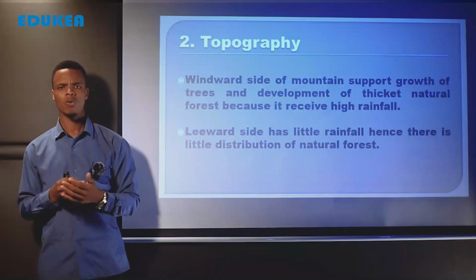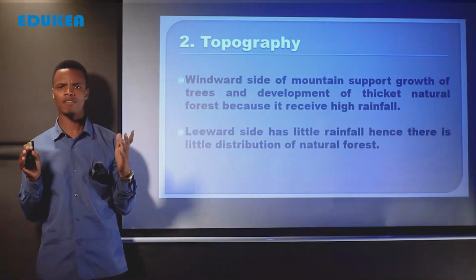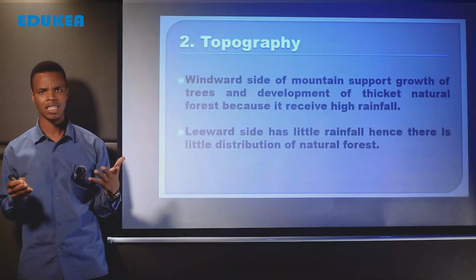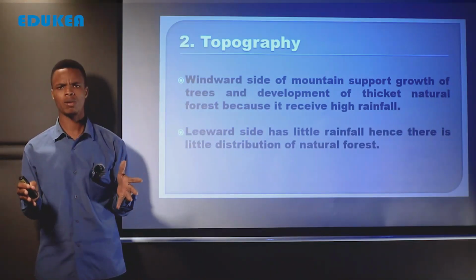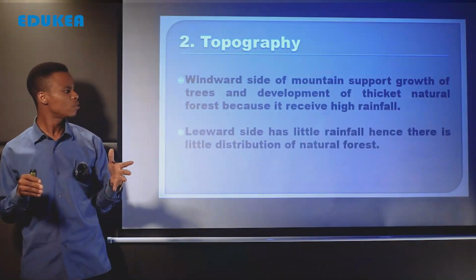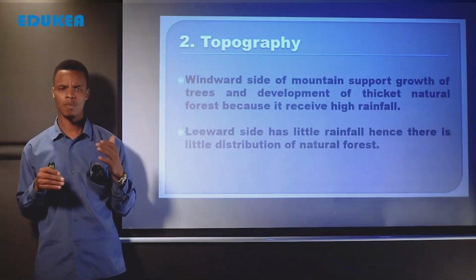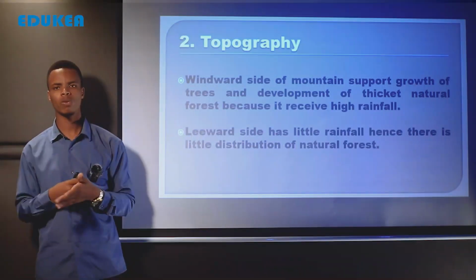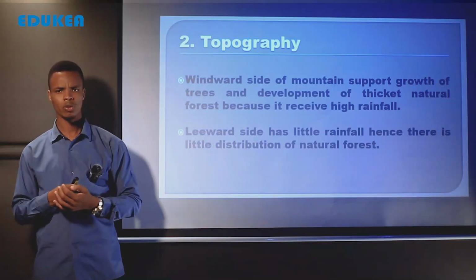of mountains. Unakuta kwamba katika zile pande mbili za mlima kuna upande ambao huwa unapokea mvua nyingi, huu tunaoita windward side, na huu upande huwa unasapoti sana hii misitu ya asili. Unakuta kuna misitu ya asili ambayo ni minene na ina miti mirefu compared to those areas in leeward side. Hii maeneo ambayo tunasema sana leeward side, upande wa pili wa mlima ambao haupokei mvua, unakuwa na low rainfall, hivyo unakuwa una little distribution of natural forest.